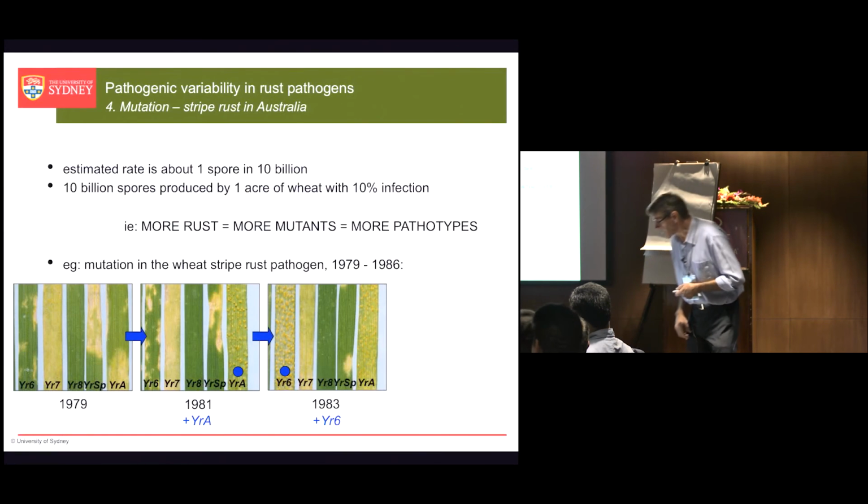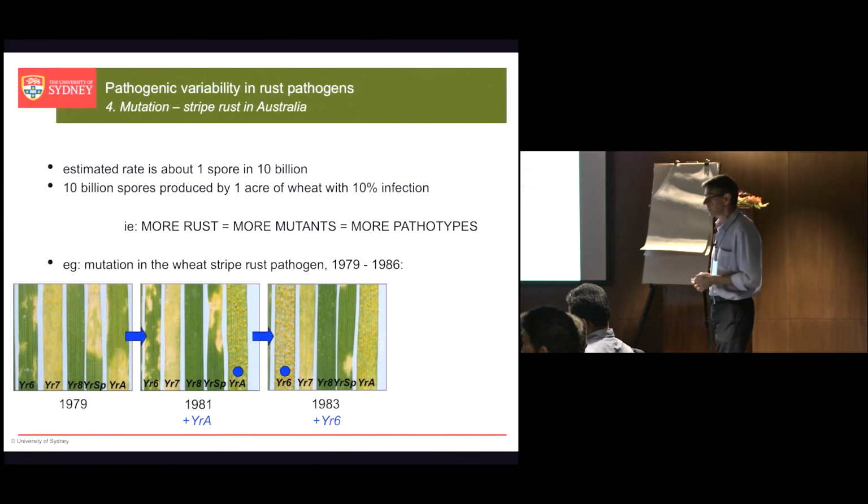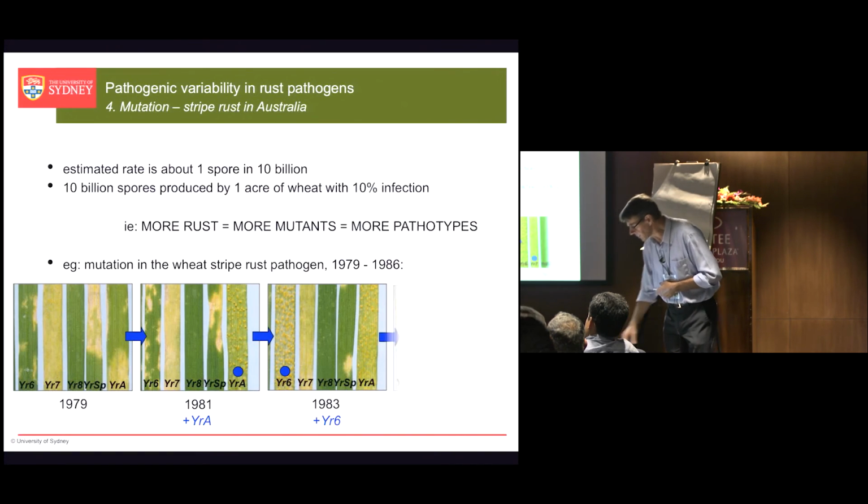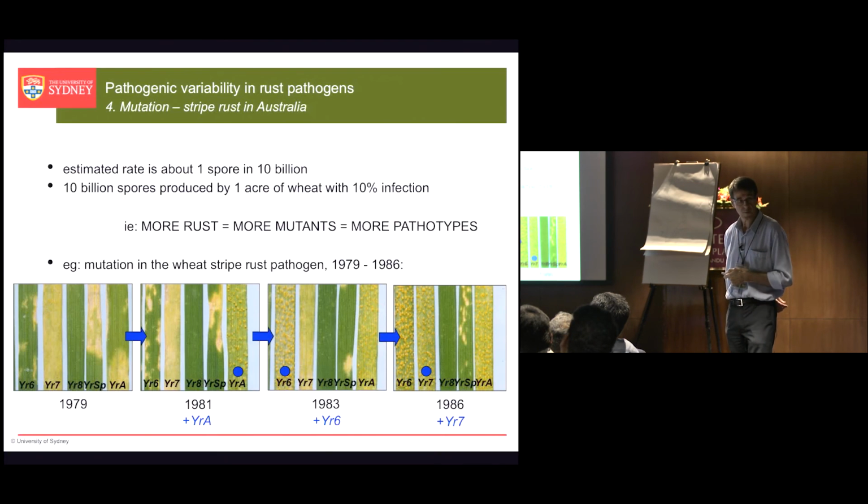In 1983, he then found another variant that could take out the gene YR6. Okay, so you can see these 2 isolates of the pathogen here are avirulent on YR6. This one is sporulating quite happily on the differential with YR6. So this is a third pathotype. This is pathotype 1, pathotype 2, pathotype 3. This is the first mutant he found, and this is the second mutant that he found. And then he found one in 1986 with virulence for YR7. You should be able to see the difference there, okay? So now YR7 has gone from being effective to ineffective.